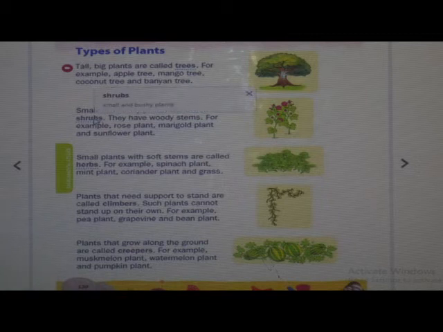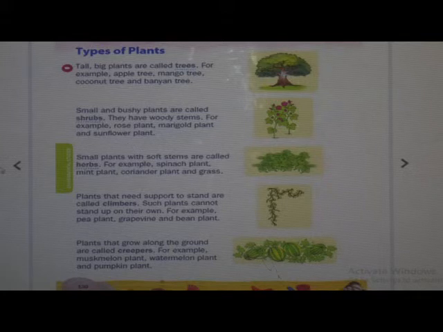Is that clear? Okay. Next, see, small and bushy plants are called shrubs. What is meant by shrubs? Small and bushy plants. They have woody stems. For example, rose plant, marigold plant and sunflower plants. So children, what are the shrubs?